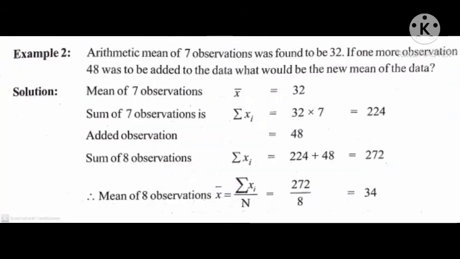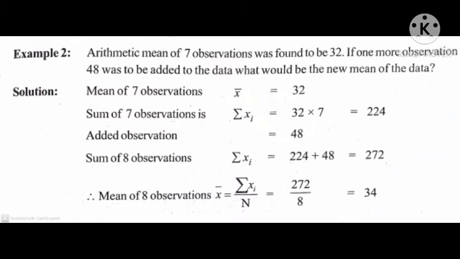Example 2. The arithmetic mean of 7 observations was found to be 32. If one more observation, 48, was to be added to the data, what would be the new mean of the data? Solution. Mean of 7 observations, x bar, is equal to 32.